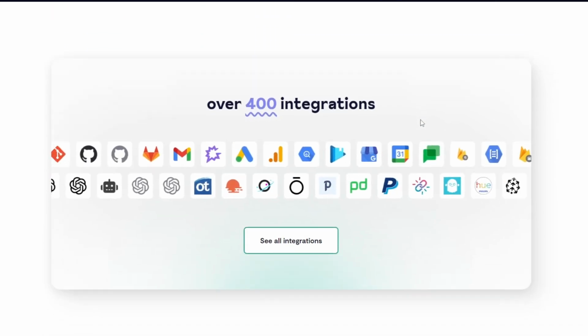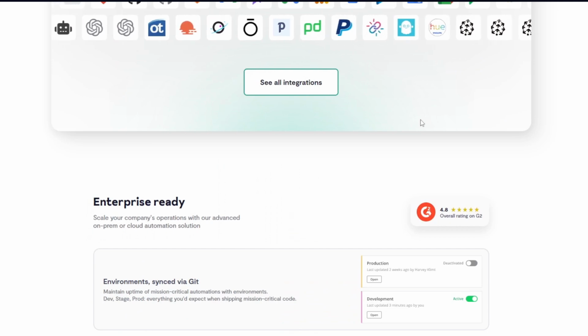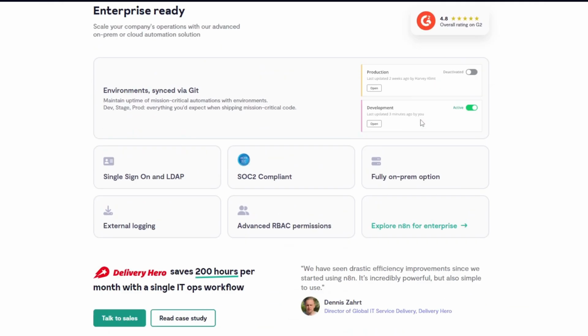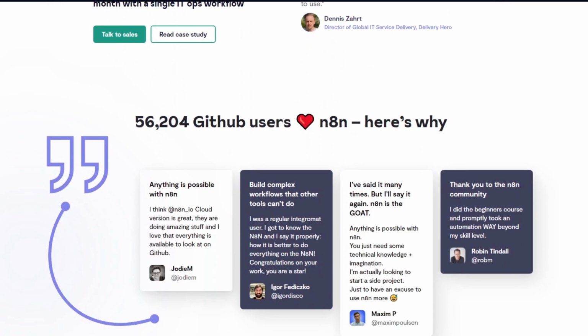And so, which one is better? If you need a no-code automation, N8n is your pick. Now, if you're creating advanced AI apps, LangChain is the way to go.